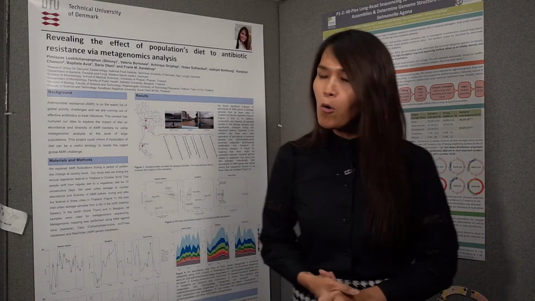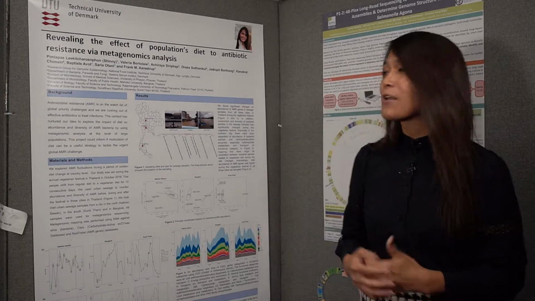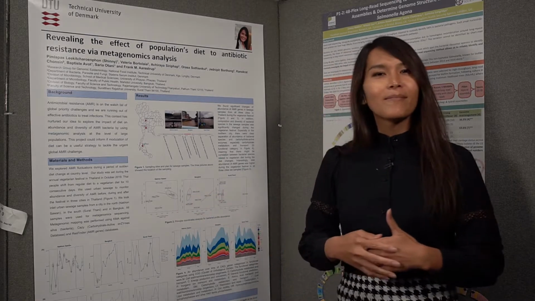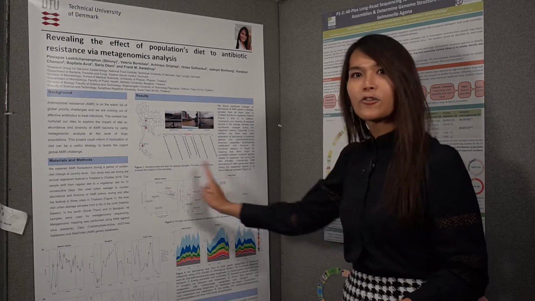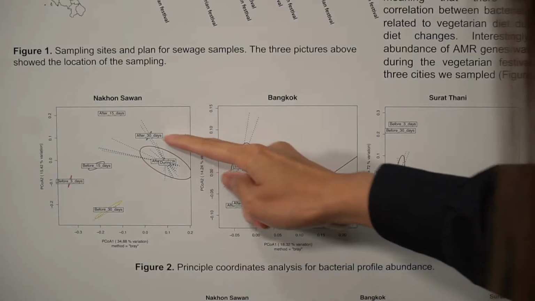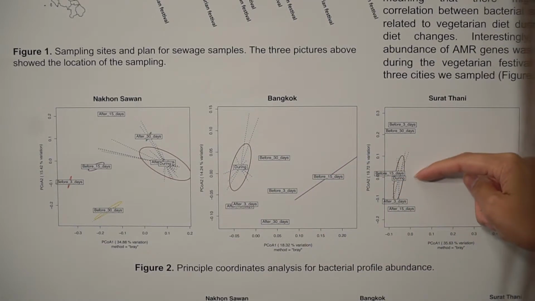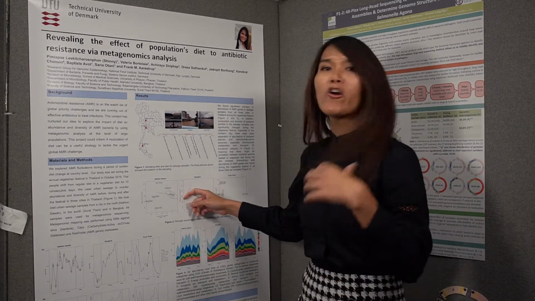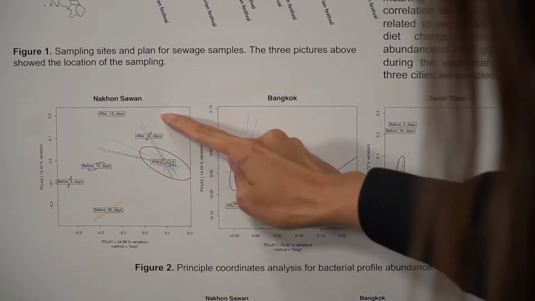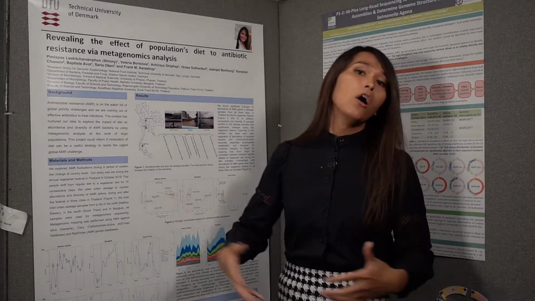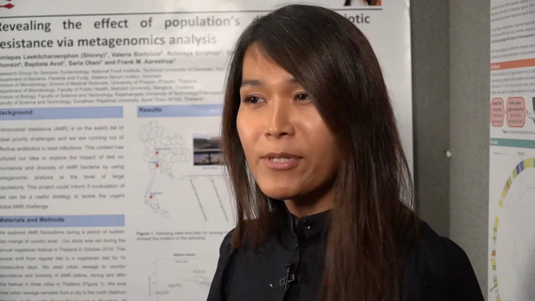First of all, we mapped the metagenomic sequences to a bacterial database. What you can see here is the bacteriome, or microbiome, of the sewage samples from the 3 cities. The red circles are the sewage samples from during the festival. The microbiome of the sewage during the festival is different from before and after the festival, so we can already see a difference in the bacterial profile of the samples.